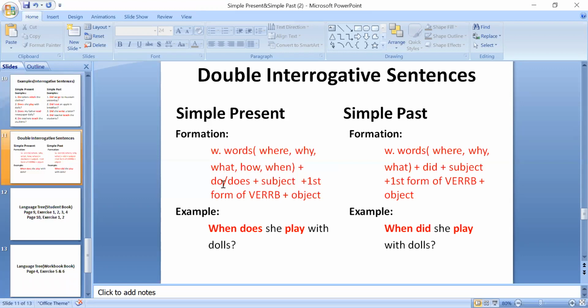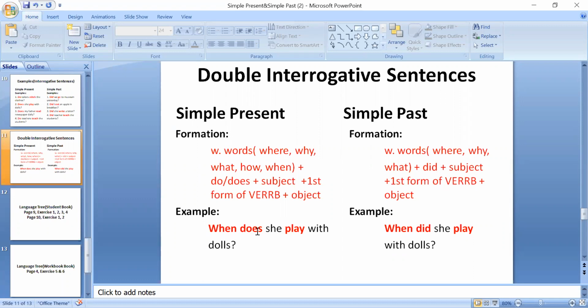After w words, then we'll be writing helping verbs, that is do or does, then subject, and the rest of the formation will remain the same. Okay, w words will come first in double interrogative. As you can see in the formation of simple past tense, w words are in the beginning: where, why, what, how, when, then helping verb did, then subject, then first form of verb, and then object. For example, I have written an example here.